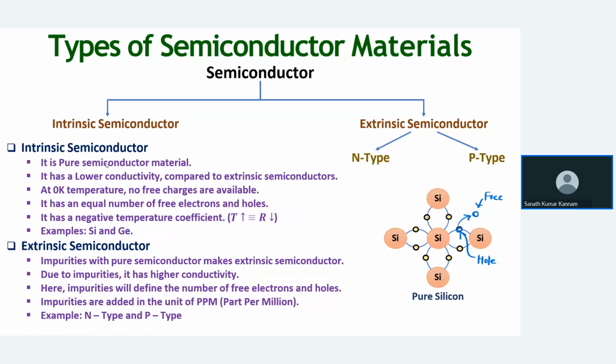Okay, and whereas in an extrinsic semiconductor, the pure semiconductor is made impure by doping with impurities. We make this an extrinsic semiconductor, due to impurities, like N type and P type. So N type means what? We dope with pentavalent impurities.